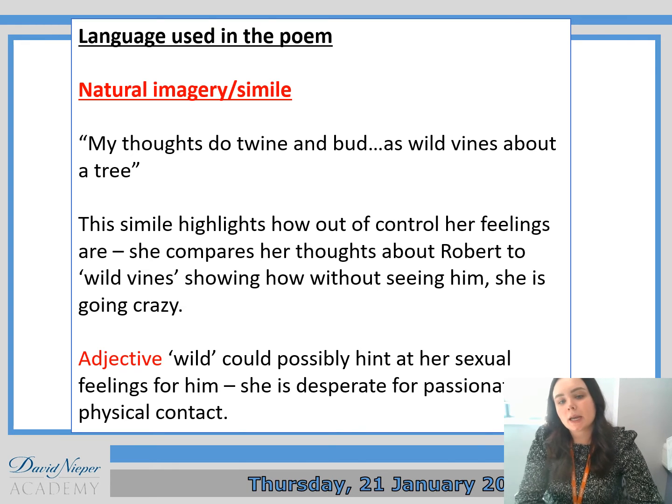So it's a simile, and it highlights how out of control her feelings are. She compares her thoughts about Robert to wild vines, showing how without seeing him she's going crazy. The adjective wild could possibly hint at her sexual feelings for him. She is desperate for passionate physical contact, because obviously they weren't able to have that.